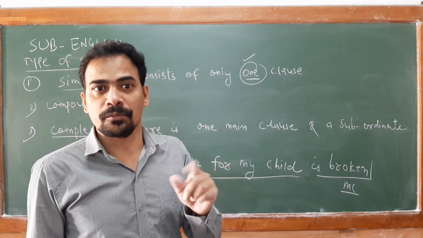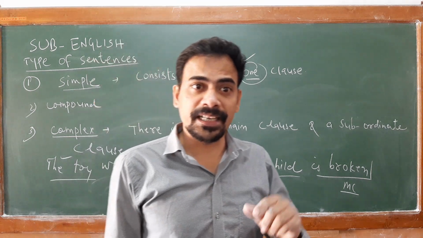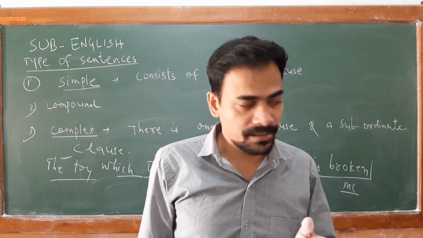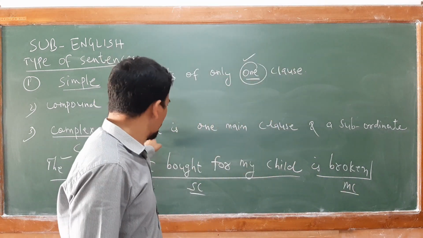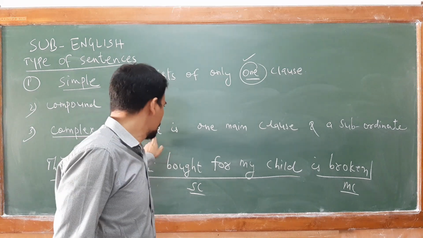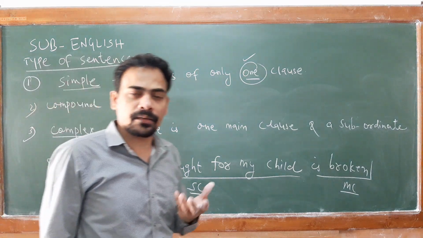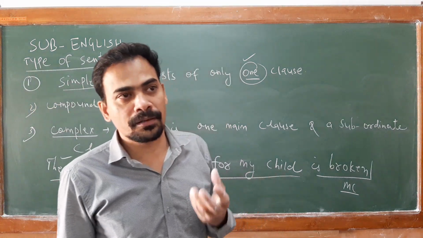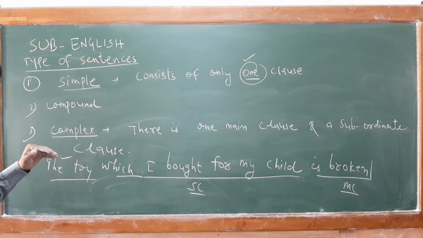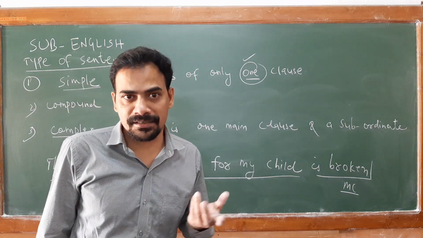Compound and complex have more than one clause. A compound sentence consists of two independent clauses joined by connectors. But in a complex sentence, there is one main clause and another one subordinate clause. We will be coming with a lot of exercises related to simple, compound and complex sentences. Now we'll be switching over to another lesson, that is kinds of sentences.